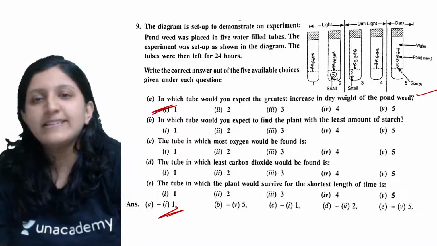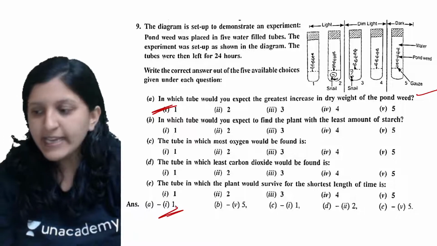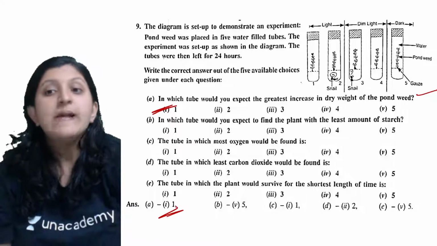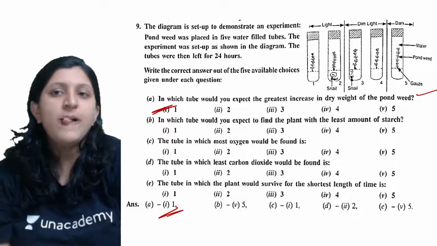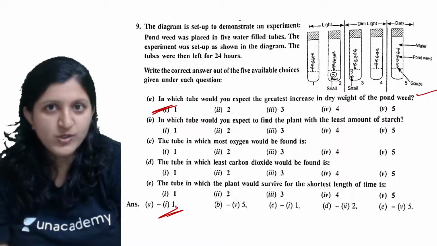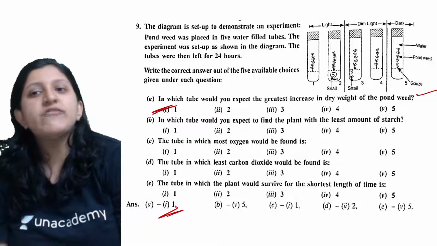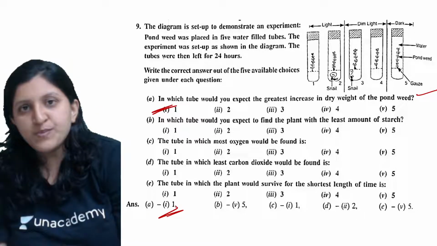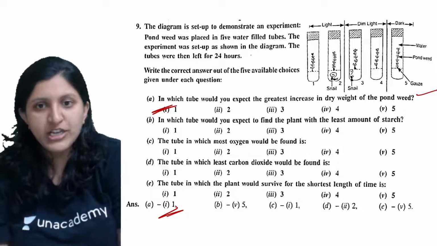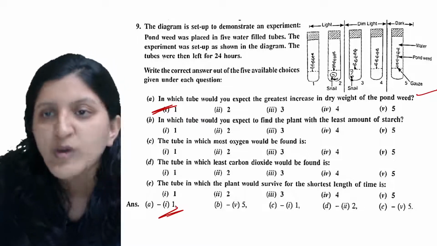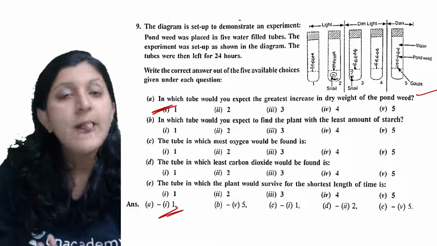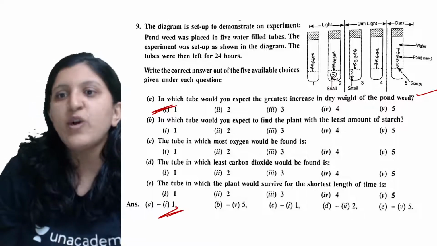So why exactly is this 1? Any idea? Since photosynthesis occurs, and there is no oxygen usage by a snail, the oxygen which is released is used by the plant itself for its respiration. So there is an overall increase in dry weight because of the photosynthesis process, and nothing feeds on that plant.